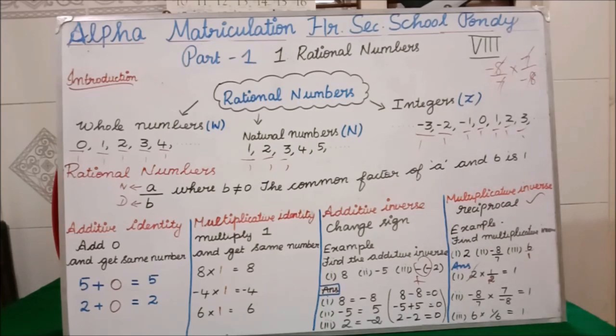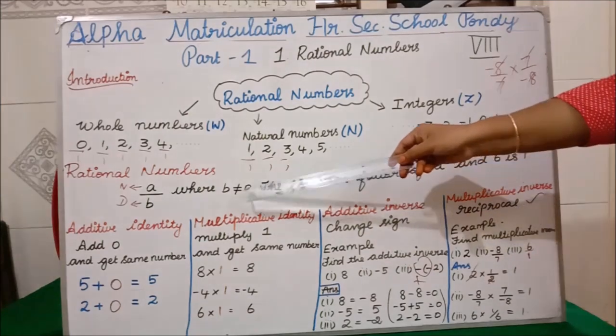Okay, now one more time we'll recall what a rational number is and how rational numbers are classified. A rational number is in the form of A by B, where A and B have common factor 1, and B, the denominator part, should not be equal to 0.